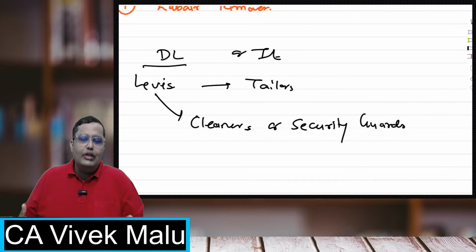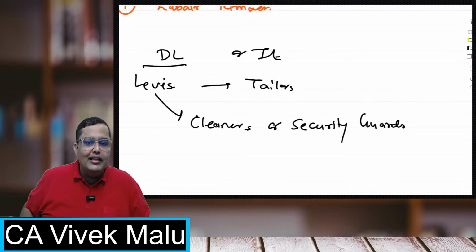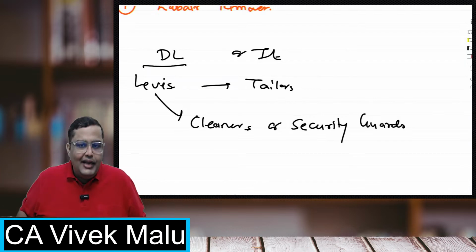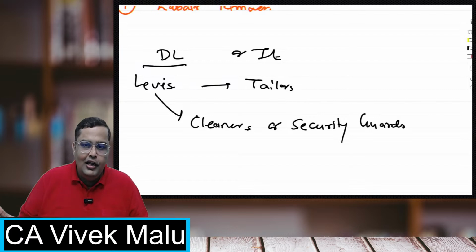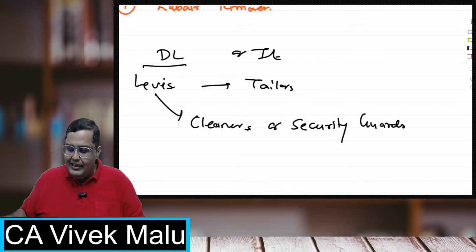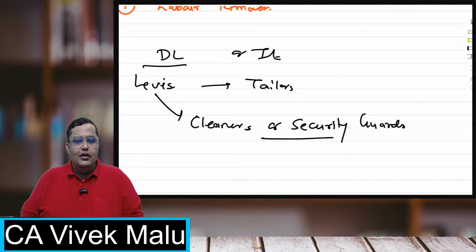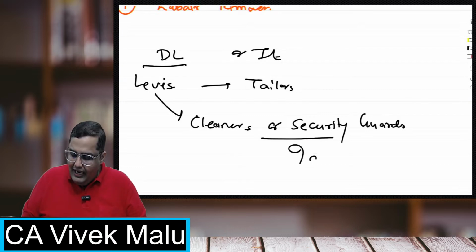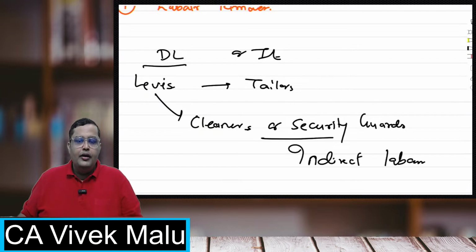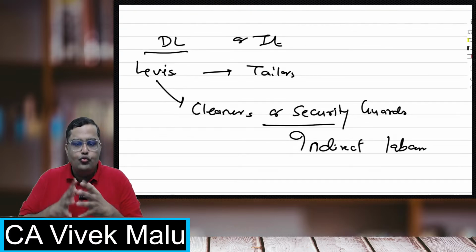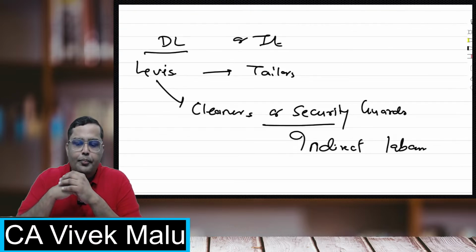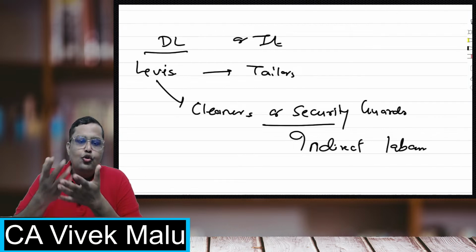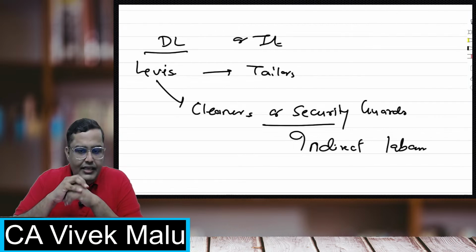Understand, if I have more cleaners, those who sweep, or more security guards, will production increase? Production is not going to increase, right? Production does not increase because of that. Understand this thing: these are also laborers, they also work hard, but they will be classified as indirect laborers. They are indirect labor. So those whom you can trace, those who will increase the production, they are direct labors, and those who may not increase the production are called indirect labors.